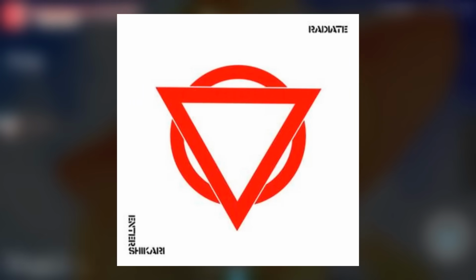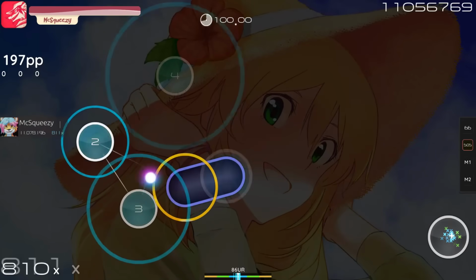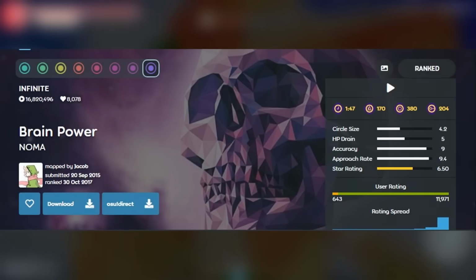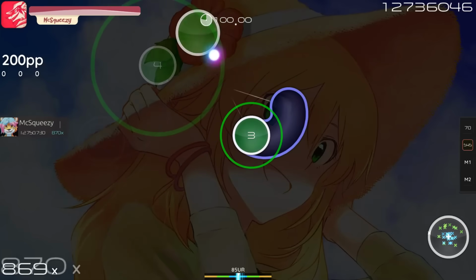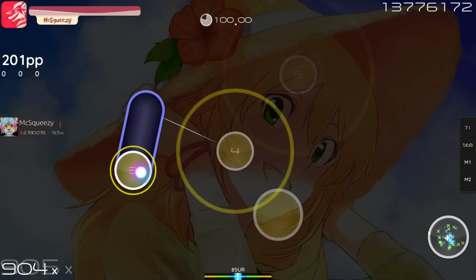So 40mP, AK+Q, Draw the Emotional, Enter Shikari, Easy FG, Hatsuki Yura, Igor, Kozato, and the biggest one here probably, Nomha, are artists that completely do not allow their songs to be used in osu! anymore. For those of you wondering who Nomha is, literally the creator of one of the most iconic songs in osu!, which is Brain Power. You heard me correctly, we will no longer see ranked map sets of Brain Power in osu! ever again. The Nomha situation is rather interesting because this artist actually denies offers from big name companies like Konami and Sega even. Also, I just quickly wanted to give a shout out to LonelyVeeb03 for explaining this entire situation to me.